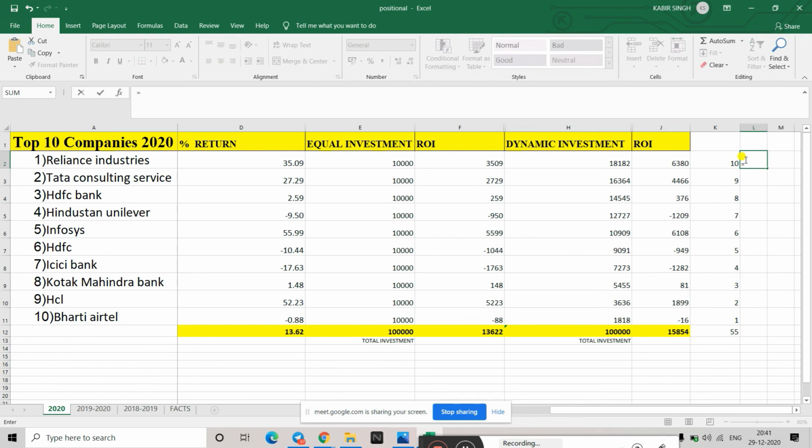So I have added everything. Now what I'm doing is I am taking this 10, then I'm dividing it by 55, and then whatever points I get, I'll multiply with 1 lakh, which is my total investment. So this much amount, that is 18,000 out of 1 lakh, is what I will invest in Reliance. Okay, able to follow this?